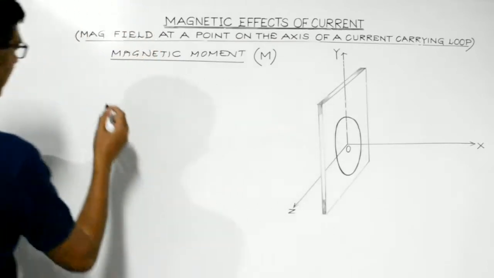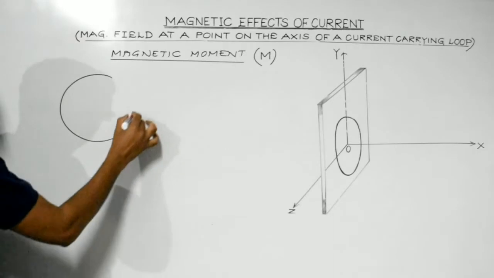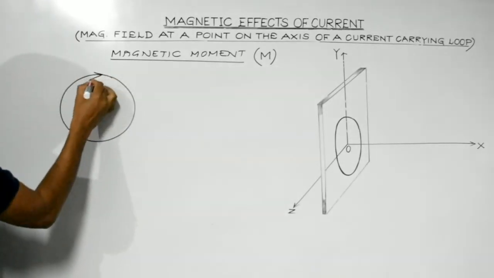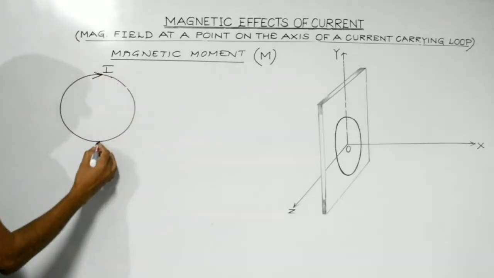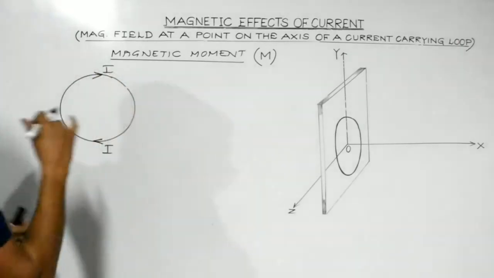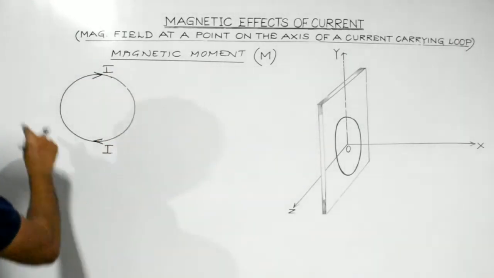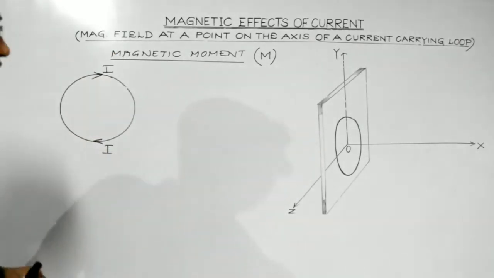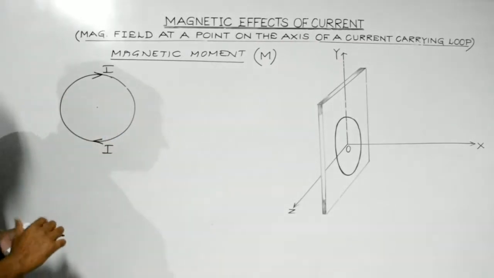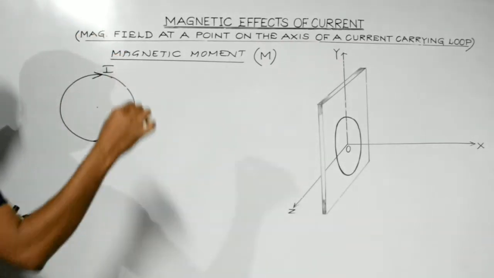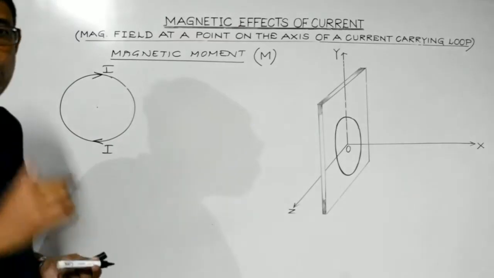In case the current through a loop appears to be flowing in the clockwise direction, suppose this is a loop, then at the center, the magnetic field lines will appear to be entering into the plane.